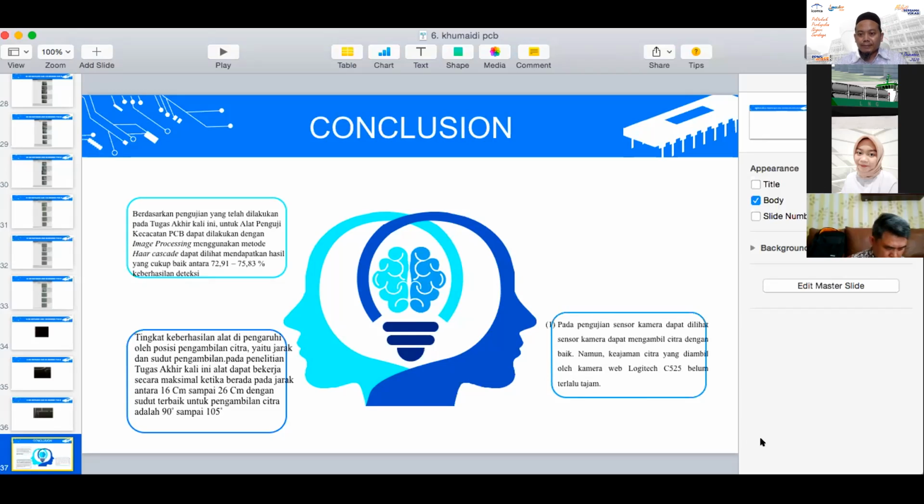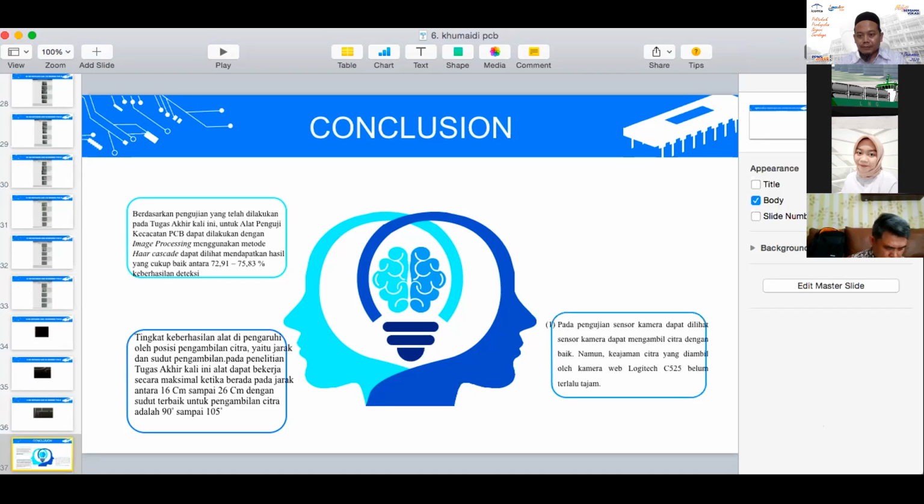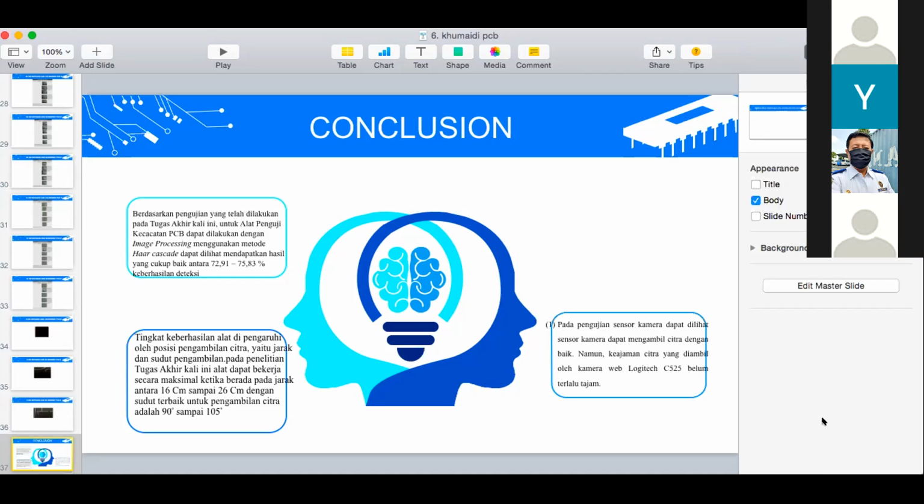The success rate of this device depends on the distance and the angle of the camera.